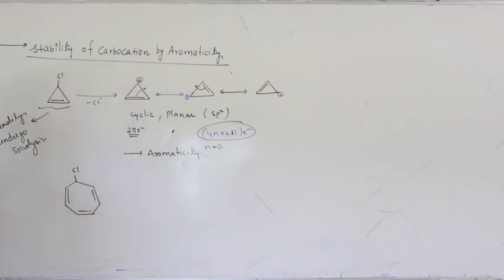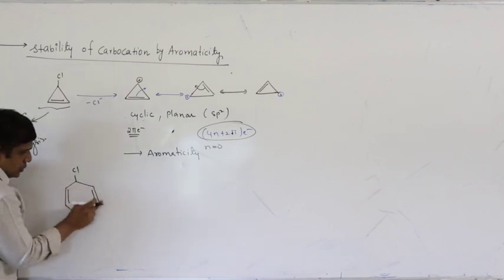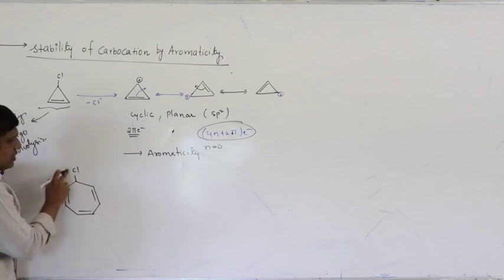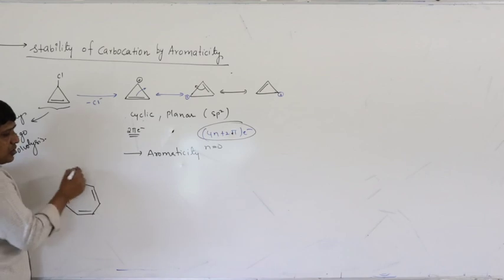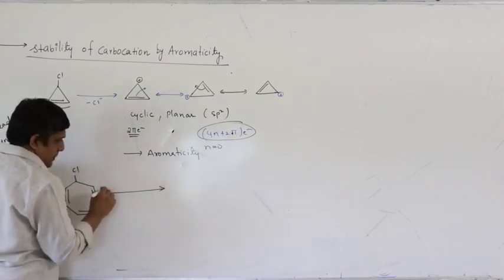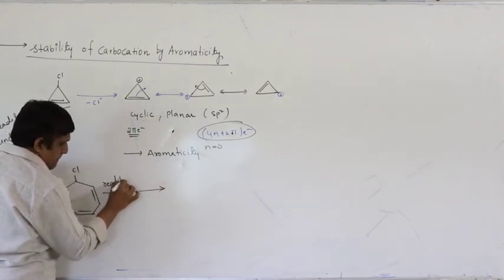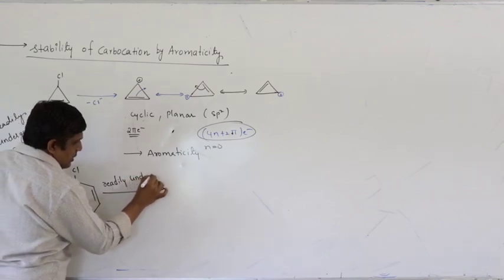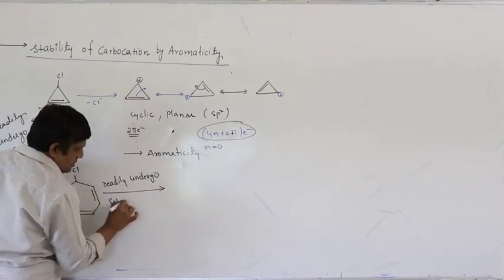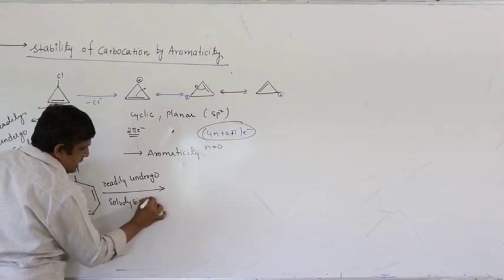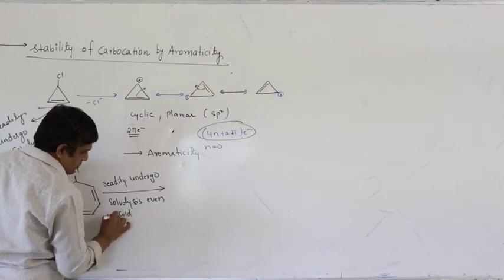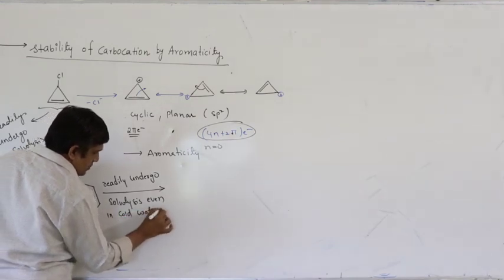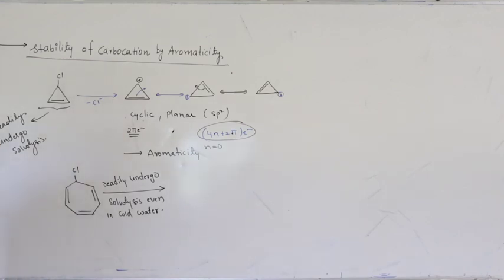Tropylium chloride: 7 carbons, 1, 2, 3, 4, 5, 6, 7, and a halogen. It is found that it readily undergoes solvolysis, even in cold water. You don't have to heat it. What is the reason?